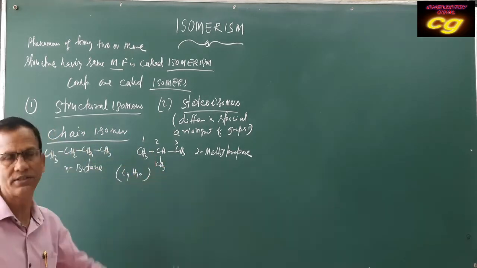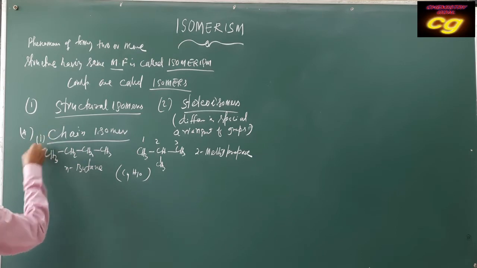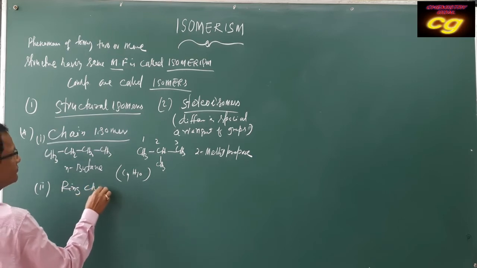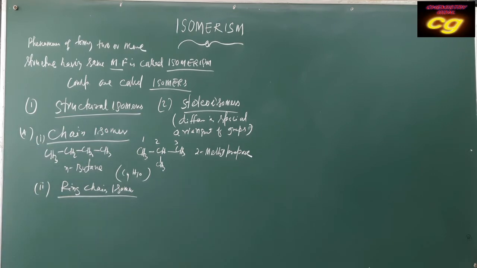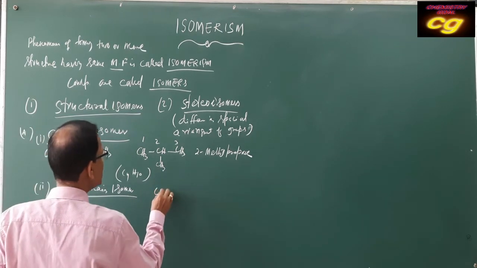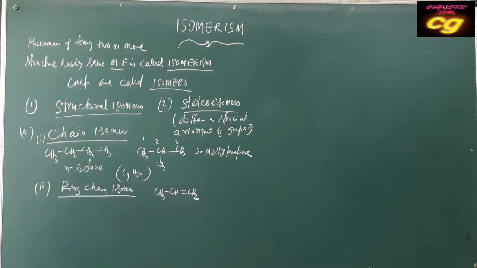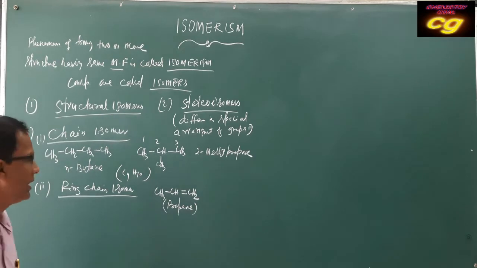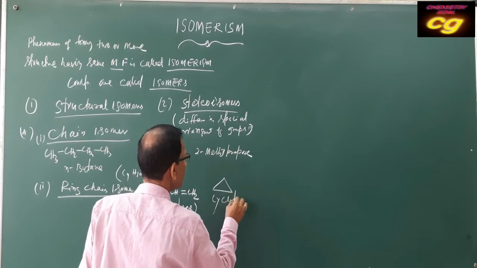So the chain is different. Chain isomers can also be written as ring-chain isomers. That is the second part. In ring-chain isomers, the chain differs between ring and open chain. For example, take CH3, CH, double bond, CH2. This is propene, an open-chain compound. And this one is cyclopropane.